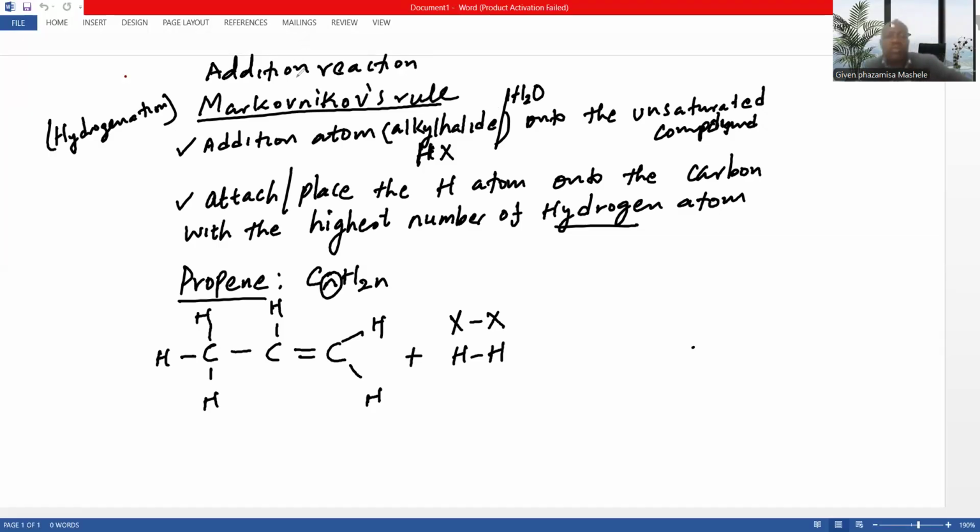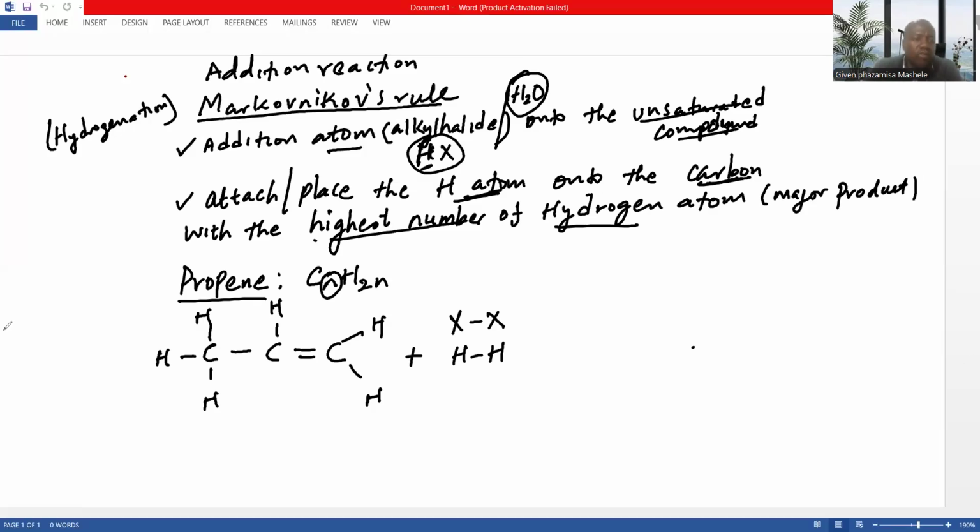So Markovnikov says when we are adding atoms such as the hydrogen, the alkyl halides or the water onto the unsaturated compound, the one with a double or triple bond, you need to place the hydrogen atom onto the carbon with the highest number of hydrogen atoms. So what does it mean? Actually, when we want to get a major product, this is very important.